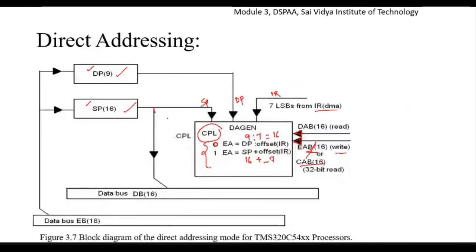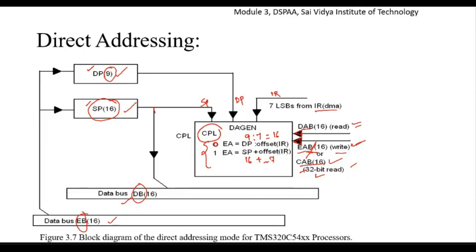So what is important here? The data memory page pointer is important, which is 9 bits, and the stack pointer, which is 16 bits. We have one data bus, another data bus, DB and EB, both 16 bits, and we have read and write operations. We can use DAB, EAB or CAB. DAB is a 16-bit read, EAB is a 16-bit write. CAB can be used for 16 bits or 32 bits, but CAB is used only for reading.